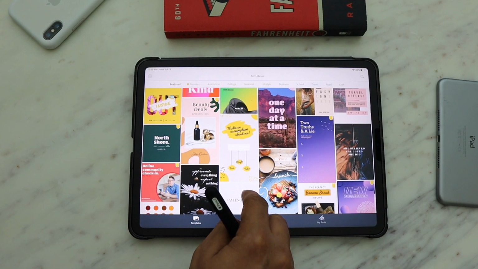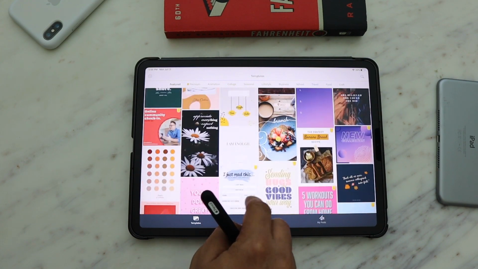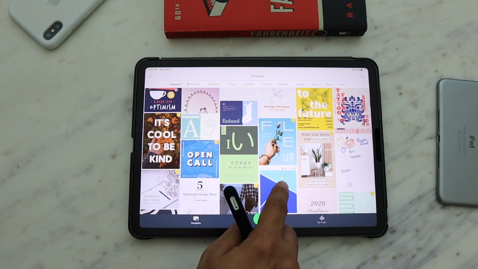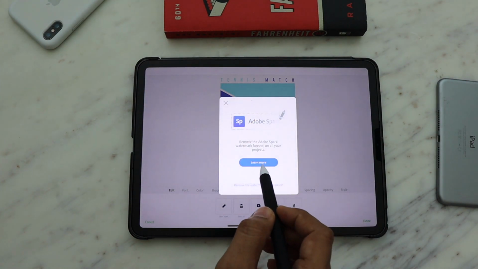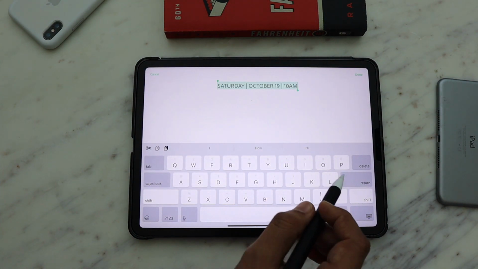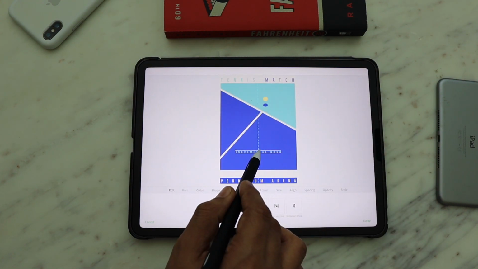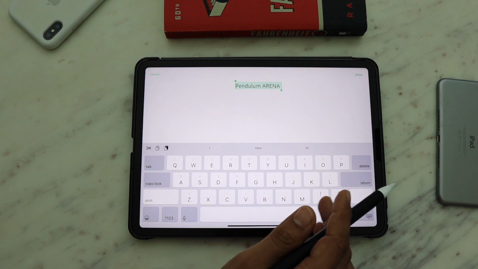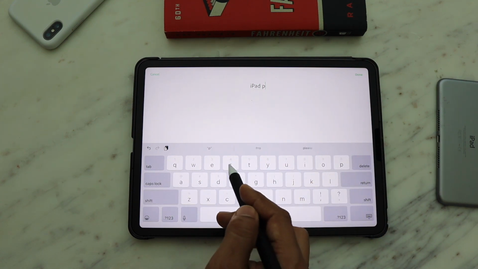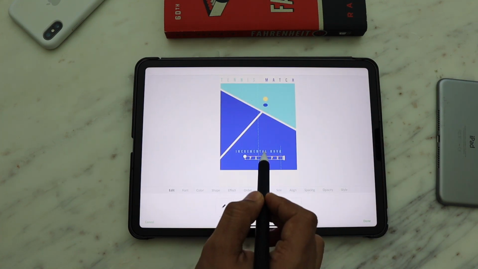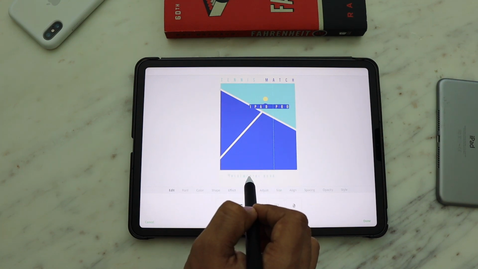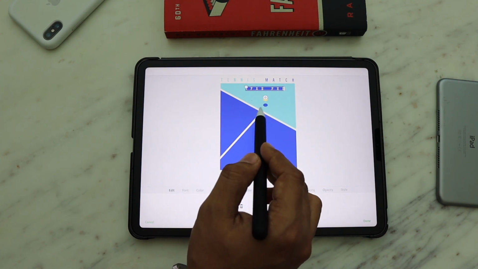If you are a content creator of any kind, be it YouTube, Instagram, blogs, anything, this will help you to create great posters and has got a bunch of ready-made templates to use from. And if you are a desktop user and prefer to use desktop for content creation, this is a web-based app, so you can even access Adobe Spark and all your projects on the web. And I use it to create all my Instagram posts.